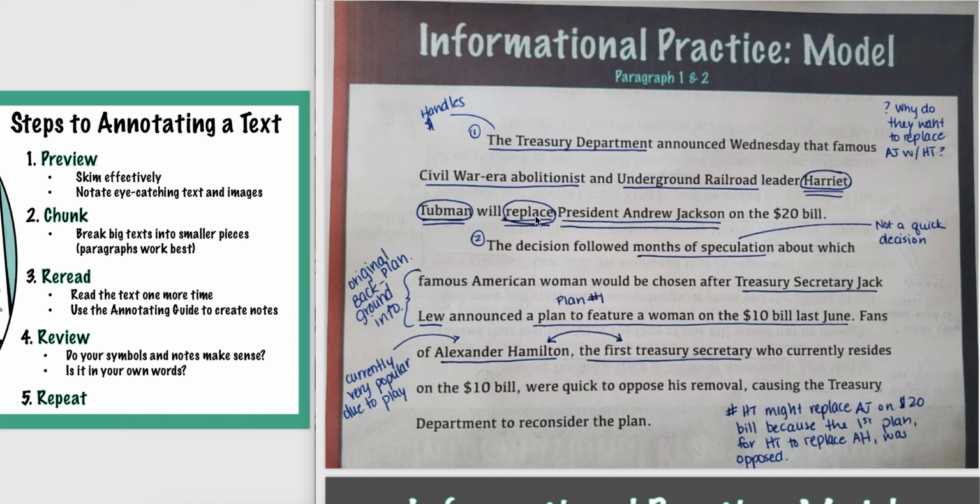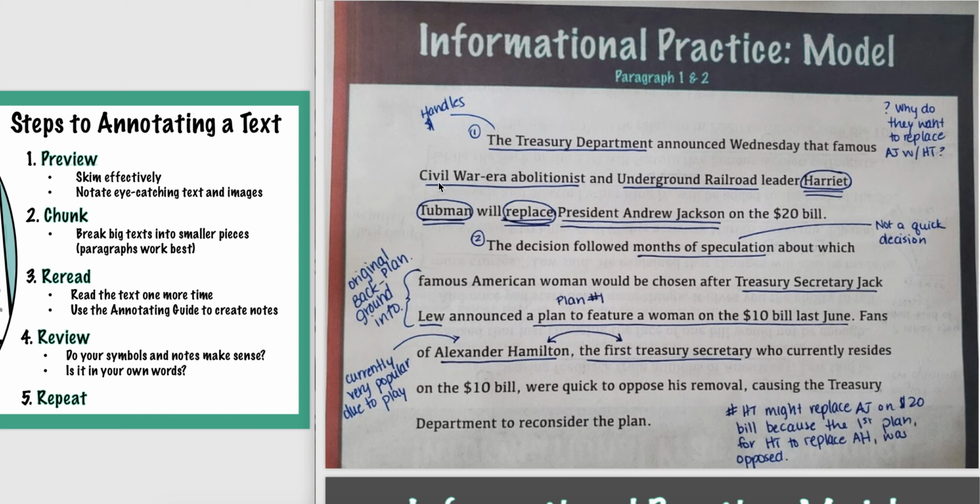So President Andrew Jackson. Okay, well, what do I know about Andrew Jackson? That's where I'm going to really start linking it to my prior knowledge, to those history classes. And he kind of stands in what we would call juxtaposition, or two different things that are side by side. Harriet Tubman worked to free slaves. Andrew Jackson was known to have slaves. So, two very different things.